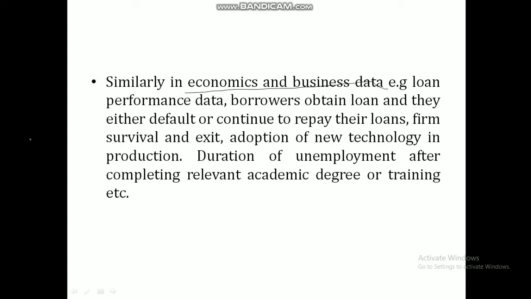For example, loan performance data. That means after taking a loan, whether the borrowers continue to repay their loans or they become defaulters, that means they couldn't repay the loan. Similarly, after taking some government steps, whether the small farms are still surviving or exit from the industry, whether the farmer has adopted new technology or not in the production process.